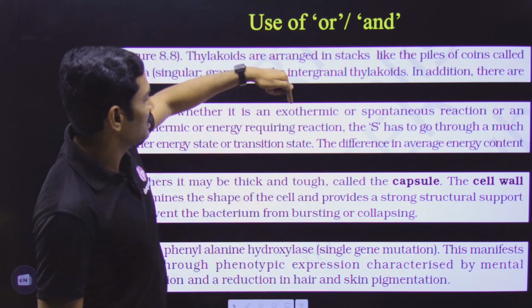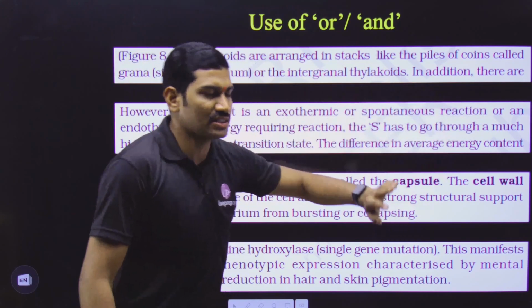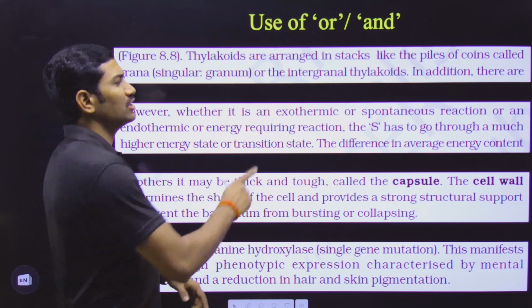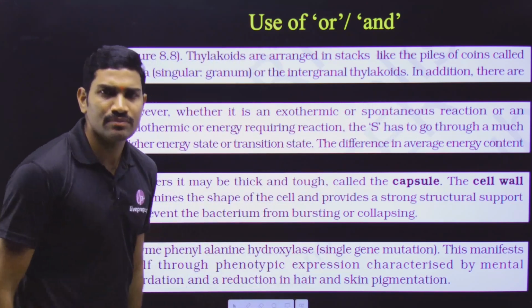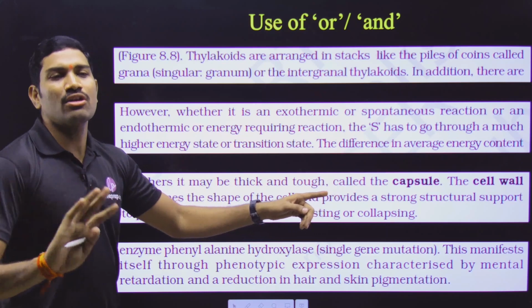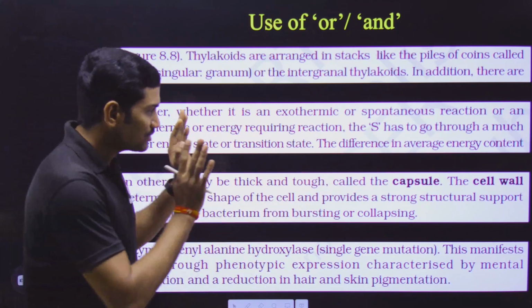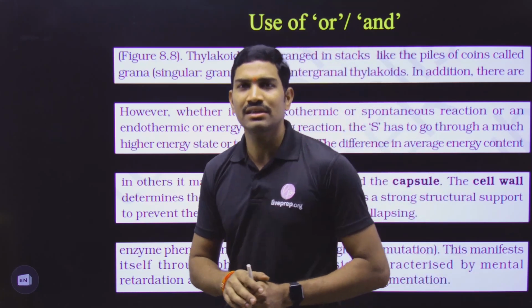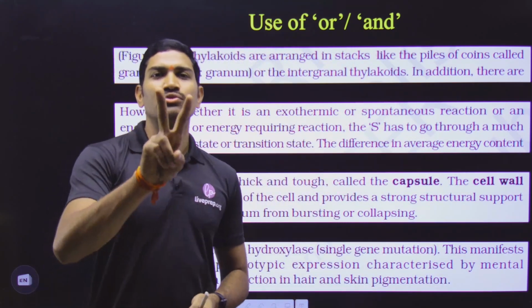Here they are using exothermic or spontaneous reaction or endothermic or energy requiring reaction. Now tell me, do you think that all these four will give the same meaning? No. They are not talking about this particular content. Actually in this paragraph, what they are saying is reactions are generally of two types.